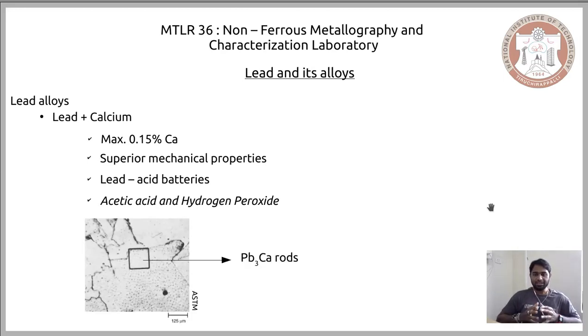Now when you want to see the characteristic microstructure of the lead calcium alloy, it looks something like this. With the decrease in temperature, the solubility of calcium in lead significantly decreases, and at the eutectic point you have the formation of specific rods. These rods are formed within the grains, and are therefore referred to as intergranular rods. So the predominant alloy of lead, the lead calcium alloy, would have a microstructure like this, made visible by the combination of acetic acid and hydrogen peroxide.